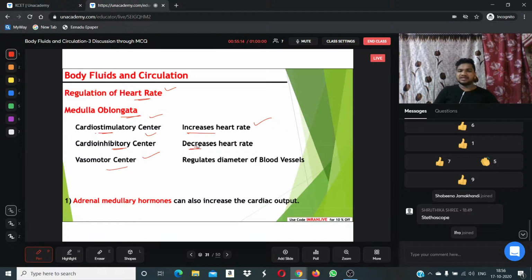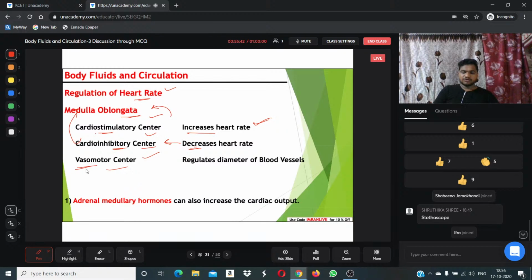Then, when you feel relaxed, when you feel happy, what happens? The cardioinhibitory center regulates your heartbeat to come back to normal and lower the normal rate. Make it clear? Increasing of heart rate depends on the cardiostimulatory center in the medulla oblongata. Decreasing of heart rate is controlled by the cardioinhibitory center also present in the medulla oblongata. These three are present in the medulla oblongata.